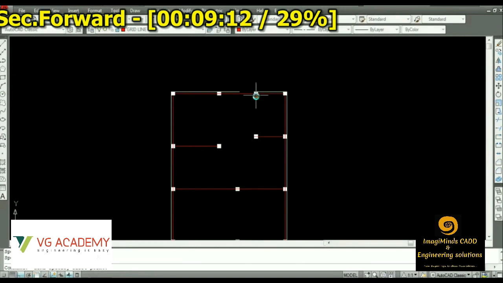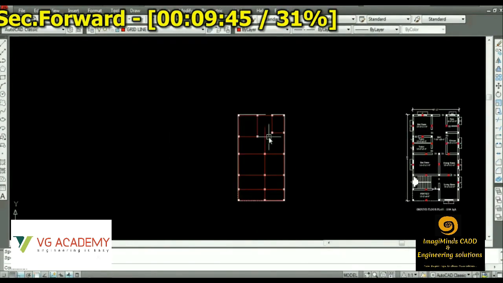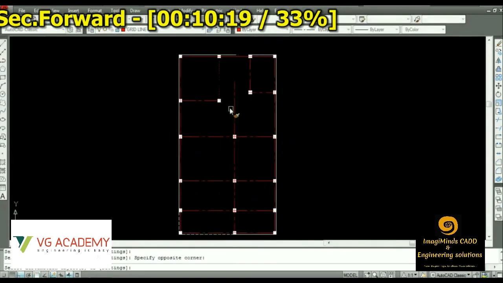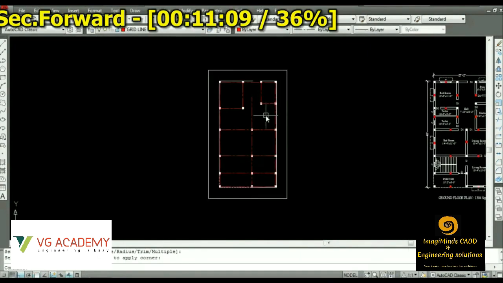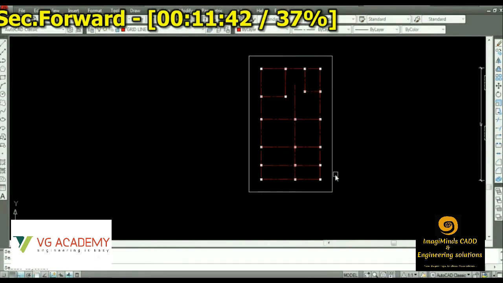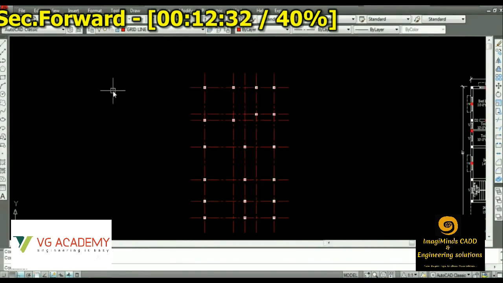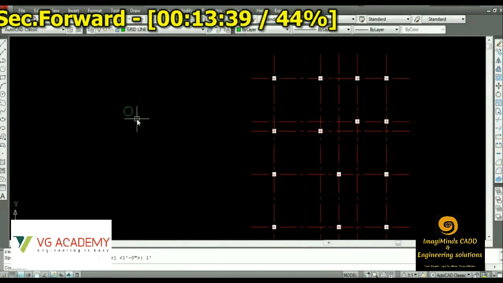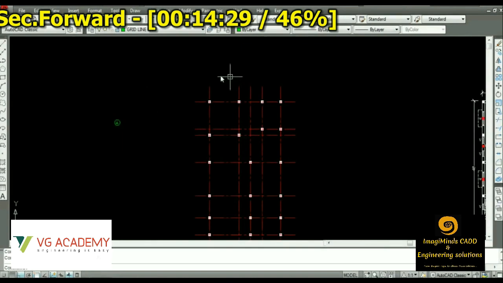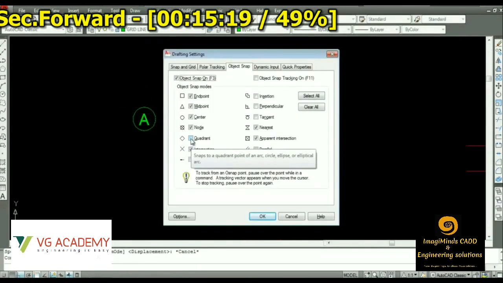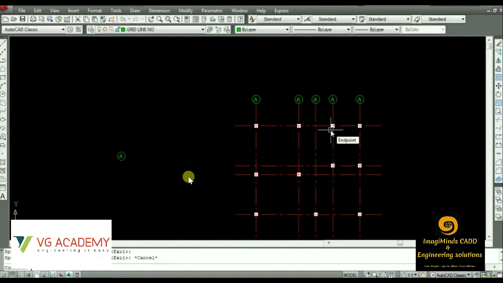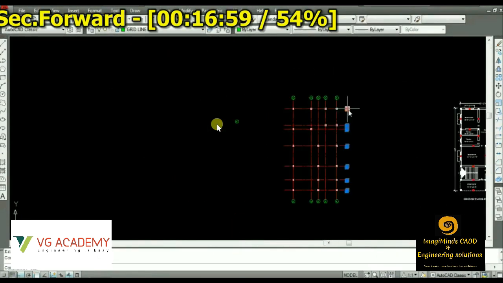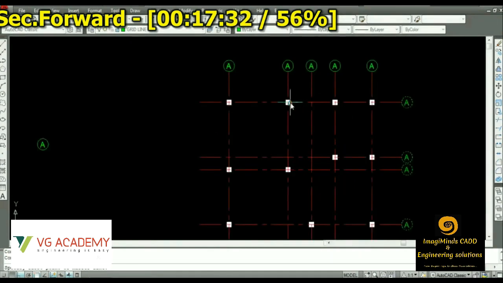Then we'll be creating the center line drawing. So this is the center line drawing going on. Then we'll be creating different bubbles for giving grid numbers. So we are creating the bubbles now. Then we'll be giving the grid numbers like A, B, C, D in a single row, and 1, 2, 3, 4. So like this we'll be marking the columns.